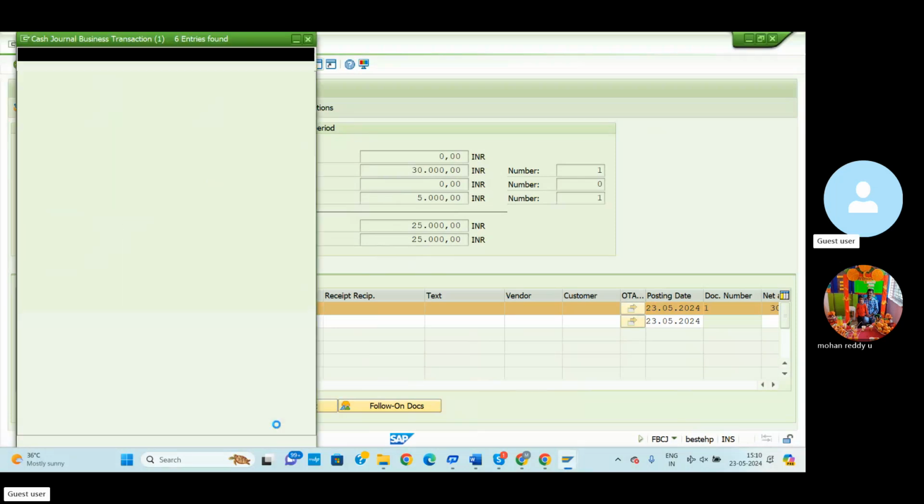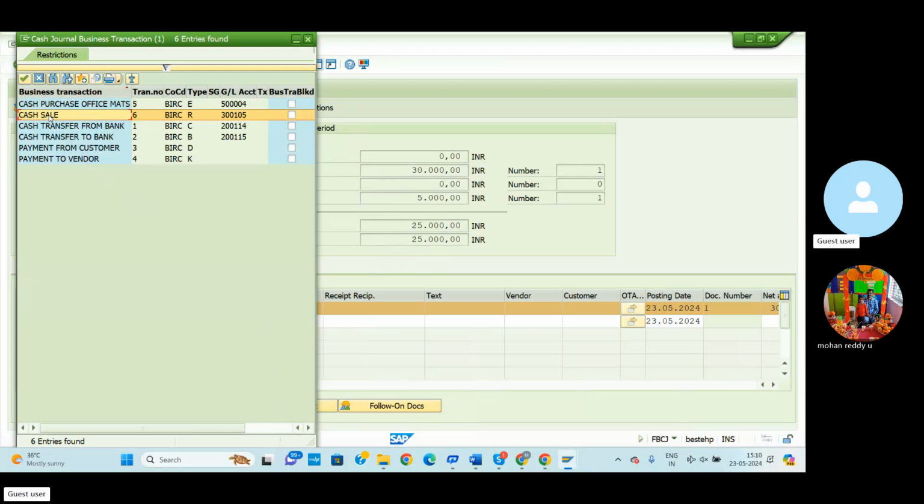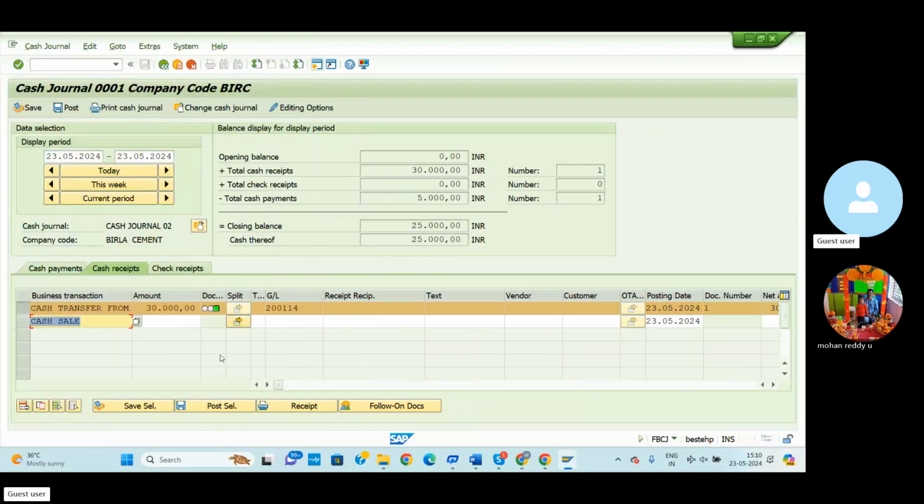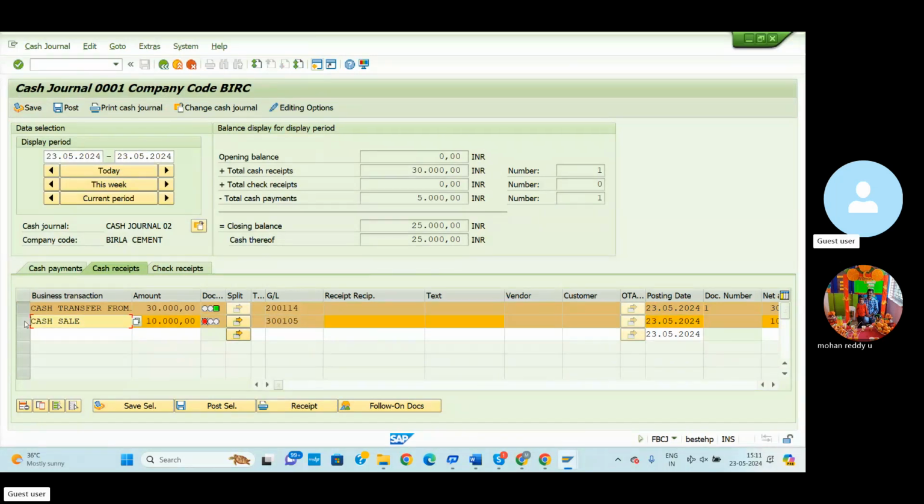We go to cash sale and select the cash sale GL account. Whatever office stationery, excess stationery, scrap material, unnecessary things or extra things the company has, it will sell on cash model. In these scenarios we can use the cash sale. We can sell the material for 10,000 rupees. Cash sale, enter, select here.